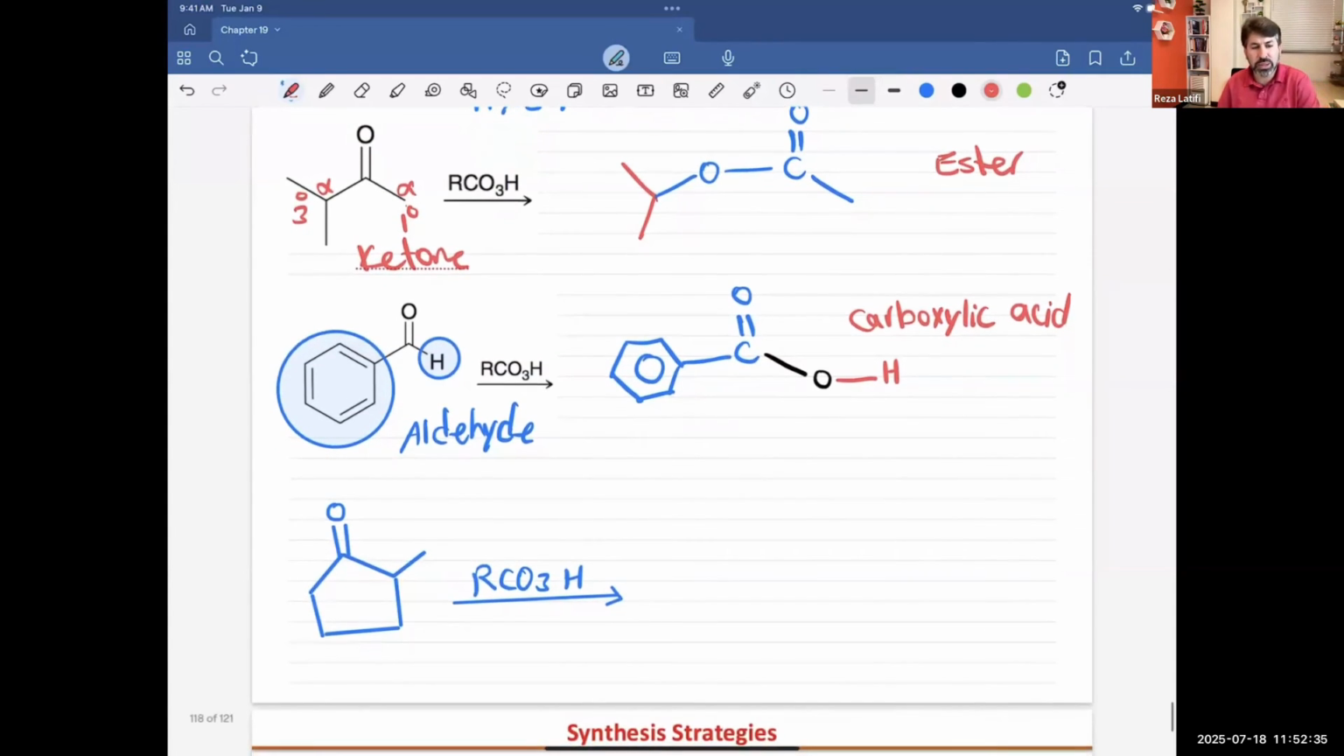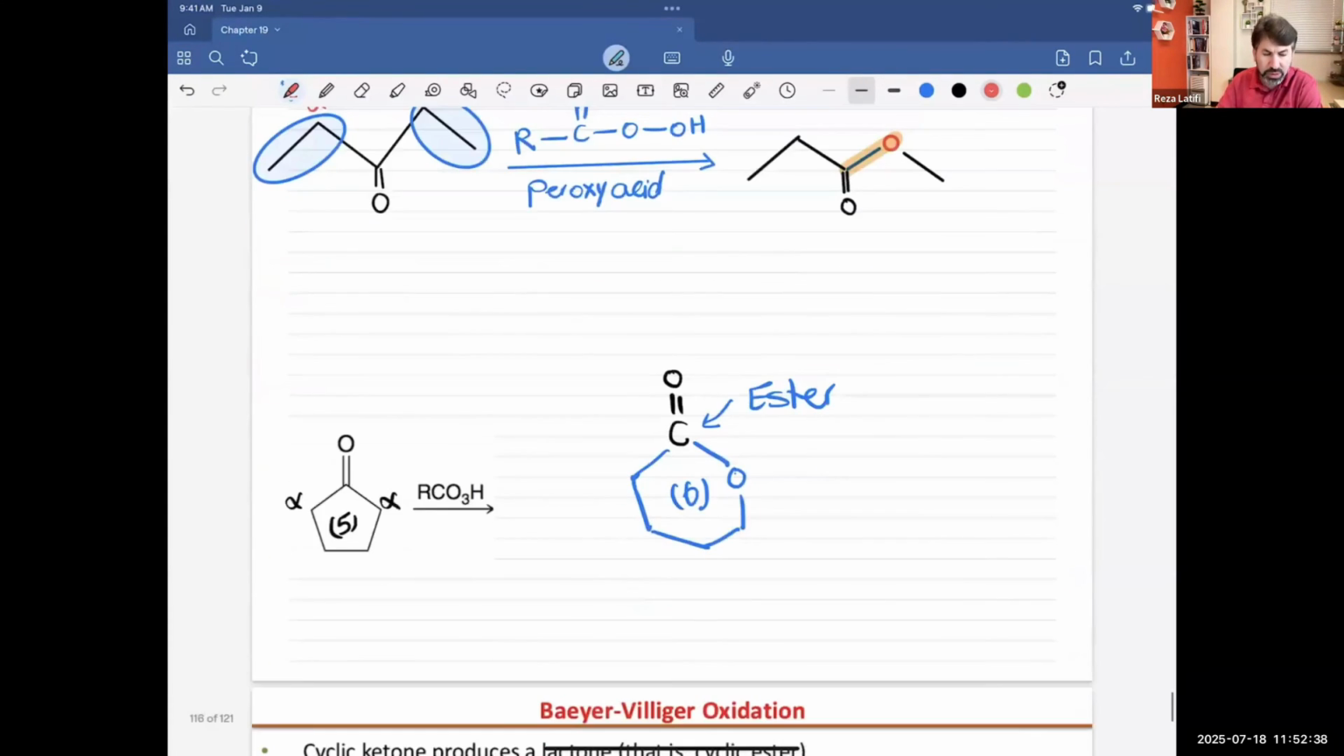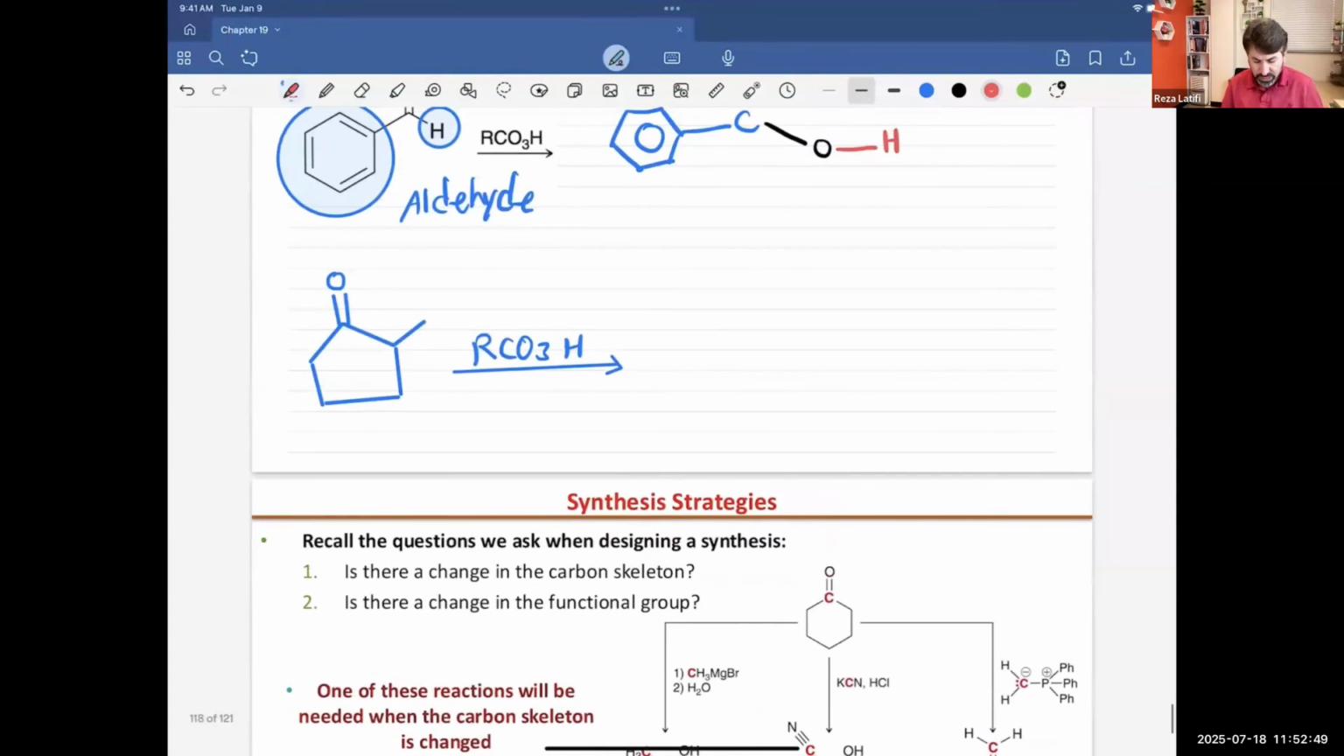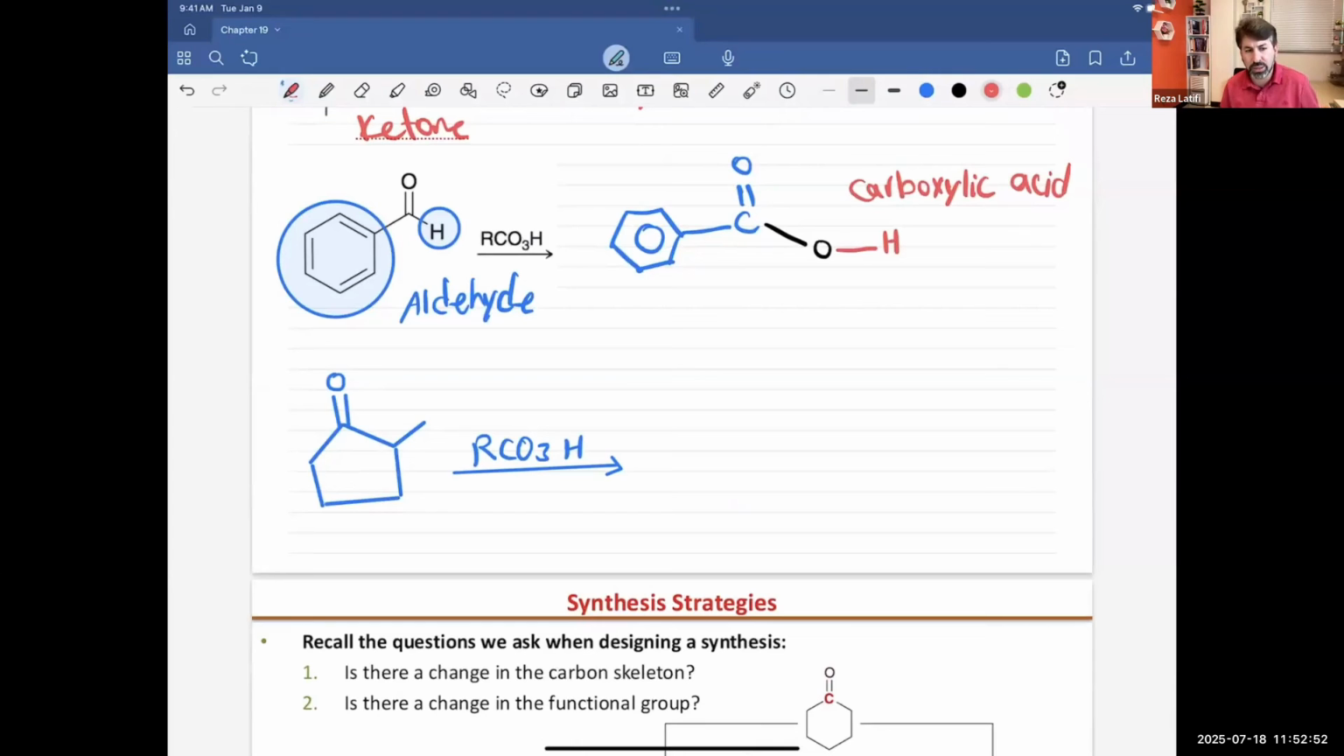Okay, last one. We have a ketone, a carbonyl group attached to cyclopentane, and the two alpha positions are identical. The only thing I did was add a substituent: I added a methyl to one of the alpha carbons. So now I have alpha here and alpha there. This one is a secondary, while that one is a tertiary carbon. We said the priority will go to the tertiary. What does it mean? It means you should insert oxygen there, put oxygen here.